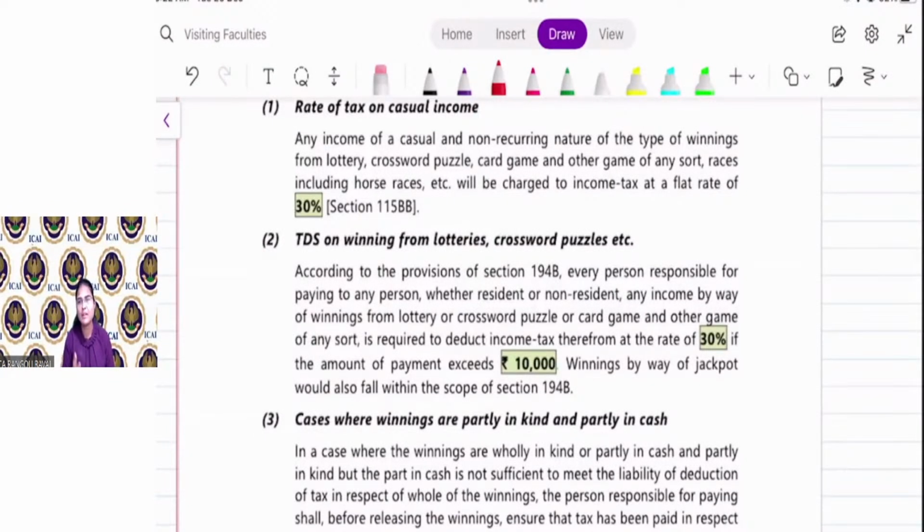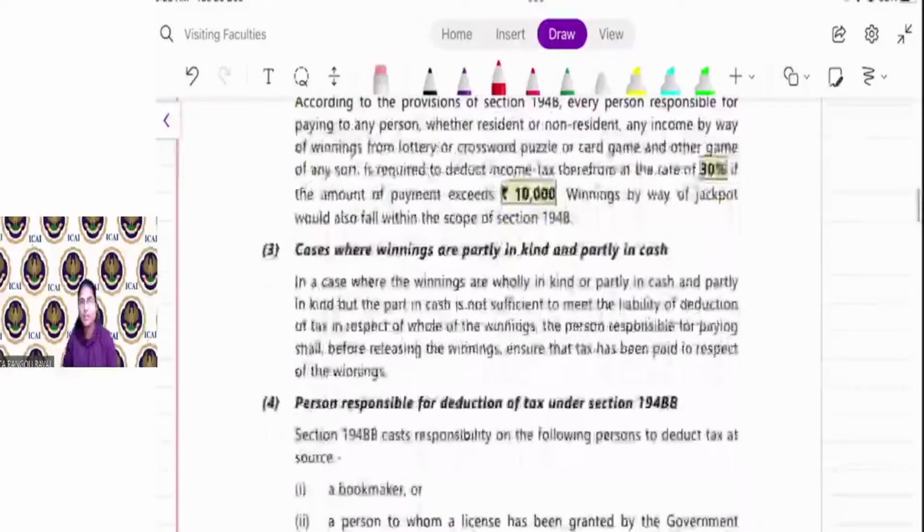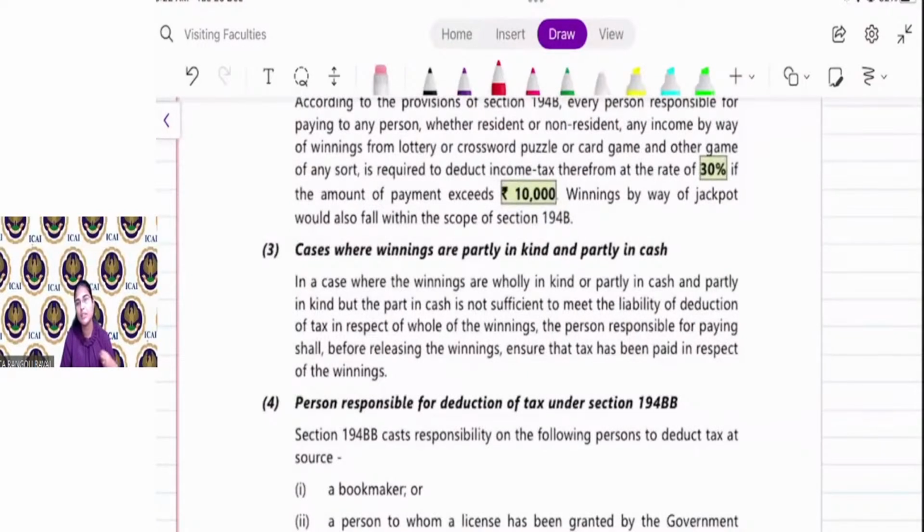So if the winning price is less than 10,000, then the TDS is not required to be deducted. But if the winning price is more than 10,000, then the TDS is required to be deducted at the rate of 30%. Right? If the winning price is partly in cash or partly in kind, then it is the responsibility of the payer that before releasing the winning price, all the TDS is paid.